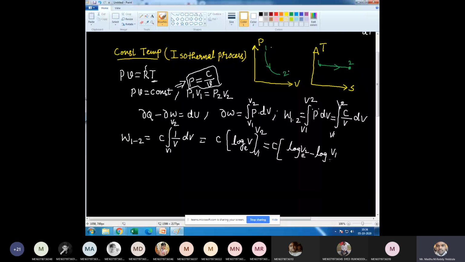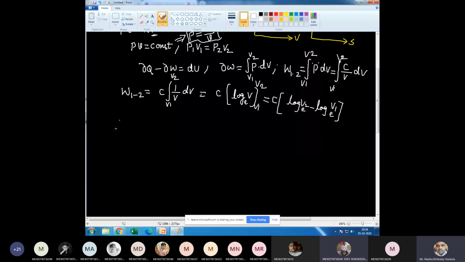So log A minus log B I can write as log A by B. Therefore, W1-2 is equal to C log V2 by V1 base e. C is the constant. What is C here?